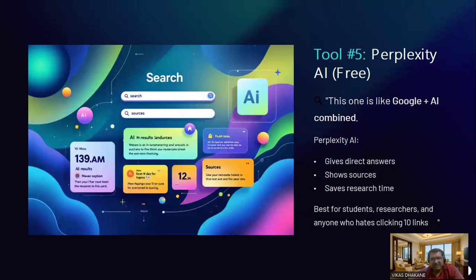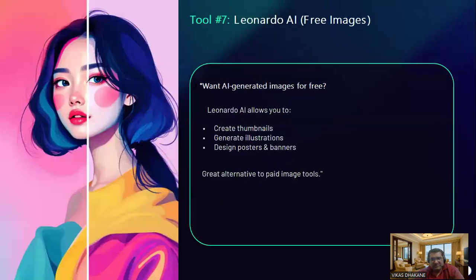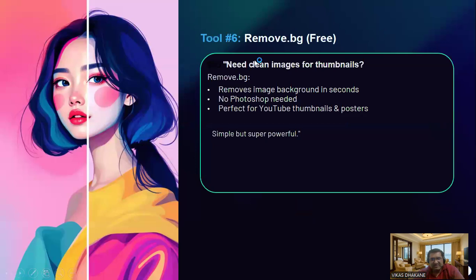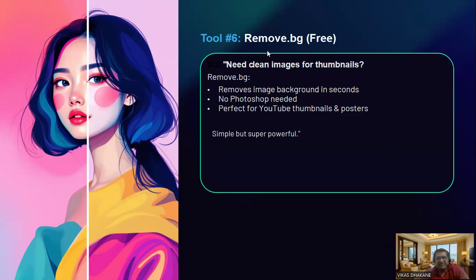Now let's move toward the next tool, and next is another important and very beneficial tool, that is the Remove.bg tool. So if you want to make any kind of changes in an image, if you want to make different kinds of attractive thumbnails, and if you want to remove the background of your image, then this Remove.bg is the beneficial tool, and you can use it freely. So what kind of features does this Remove.bg tool provide?